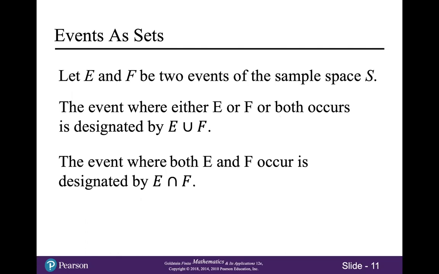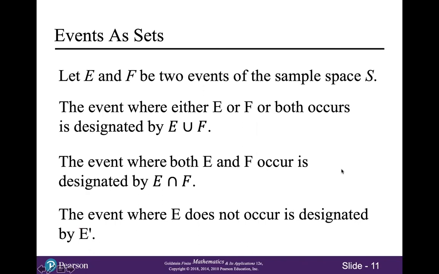All right, events as sets. Let E and F be 2 events of the sample space S. I was glad I looked this over before I started the video because there were some really bad typos on this slide. The event where either E or F or both occurs is designated by E union F. We talked about the union of 2 sets in the last chapter. And the event where both E and F occur is designated by E intersect F.